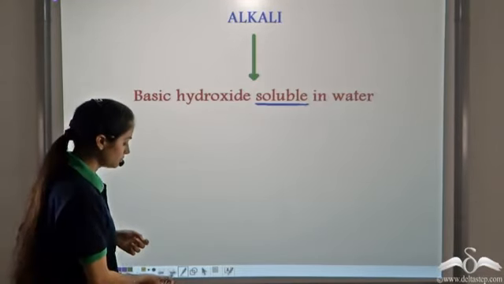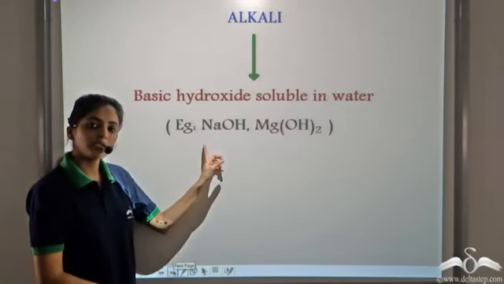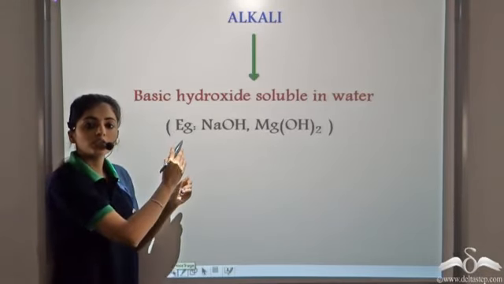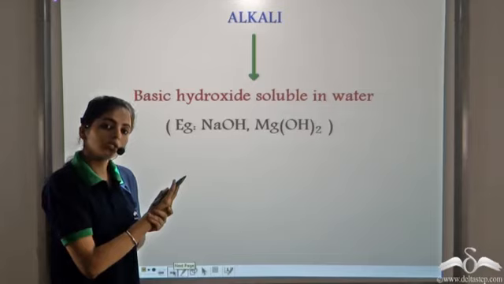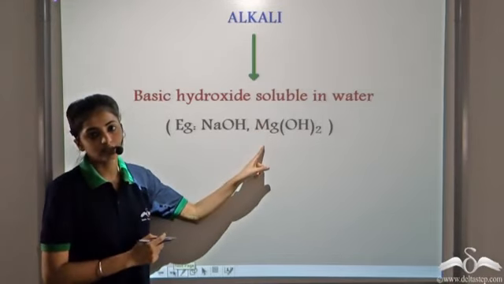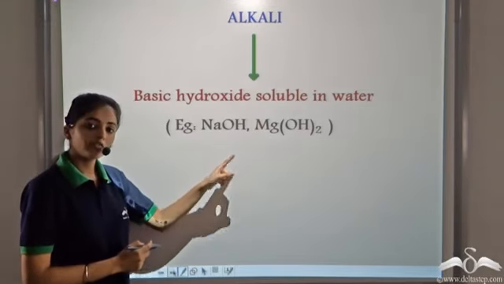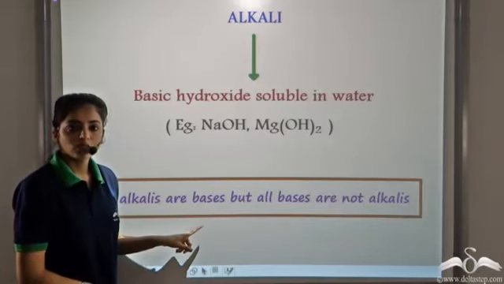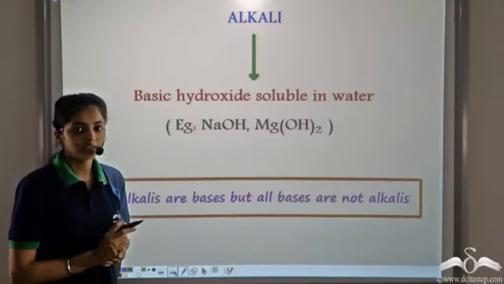For example, we have sodium hydroxide, magnesium hydroxide. These are basic hydroxides which are soluble in water and hence they are alkalis. So we see that all alkalis are bases, but all bases are not alkalis. Let's see how.